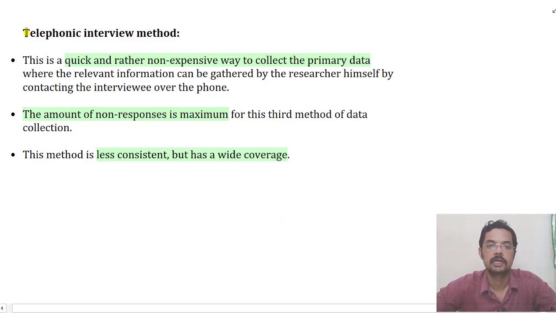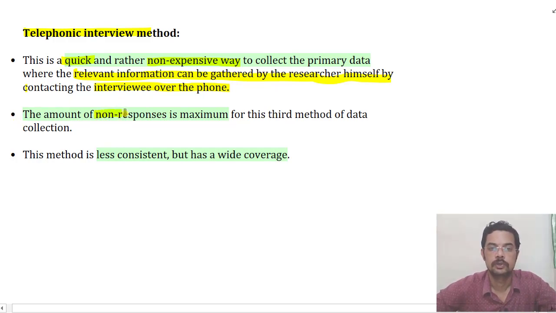Okay, so in the telephonic interview method, it is clearly a quick way of collecting information. You just have to call the related people and make your inquiry. It is also a non-expensive way, because we save our time as well as the other expenses involved in traveling. So it is a quick and non-expensive way to collect primary data, where relevant information can be gathered by the researcher himself, by talking to the affected people over the phone.